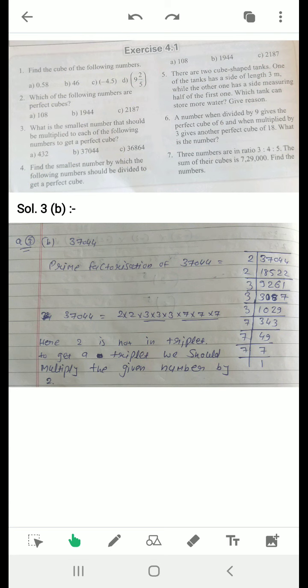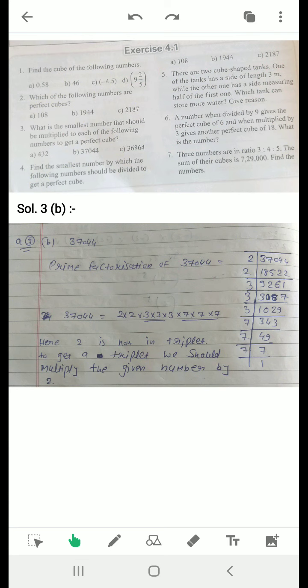After getting the prime factorization, we can see that 7 comes in the form of a triplet, 3 also comes in the form of a triplet, but 2 is not in the form of a triplet.